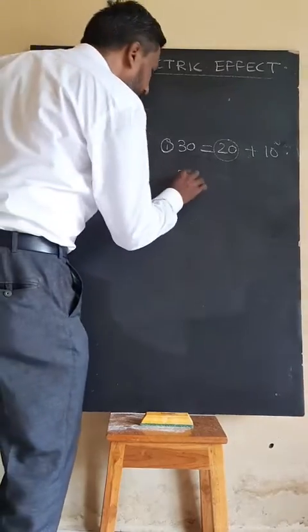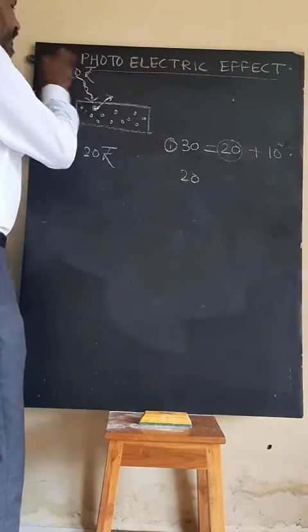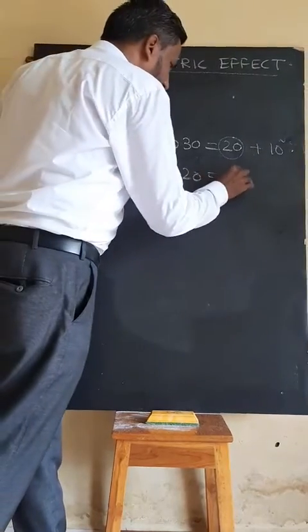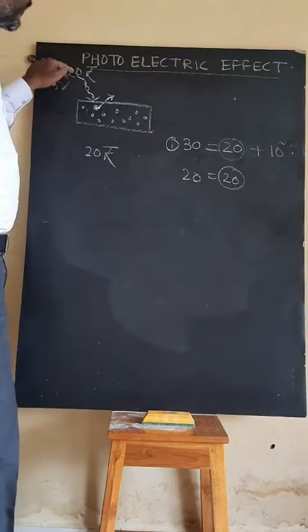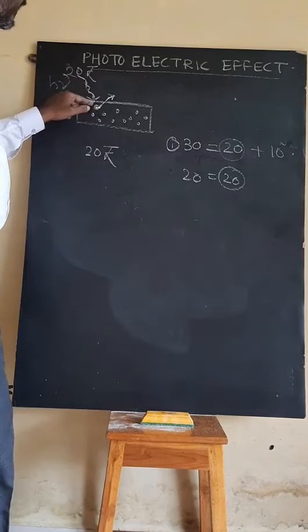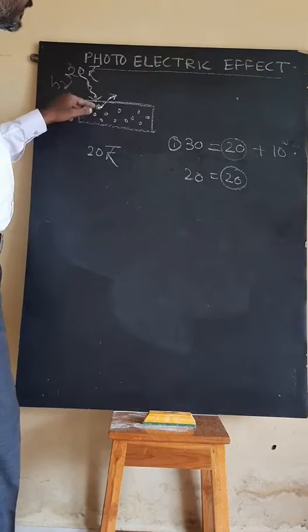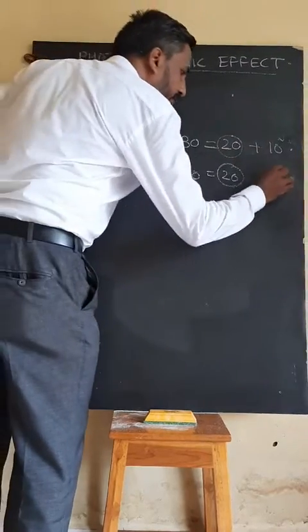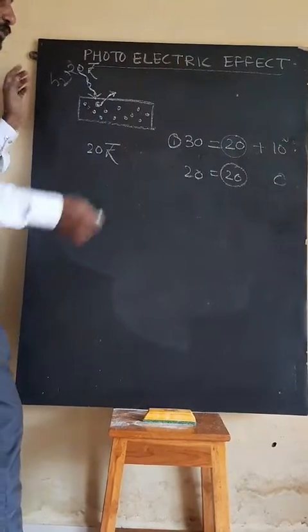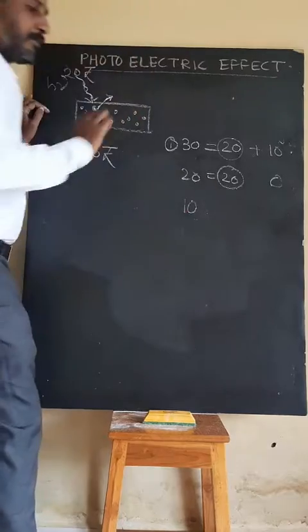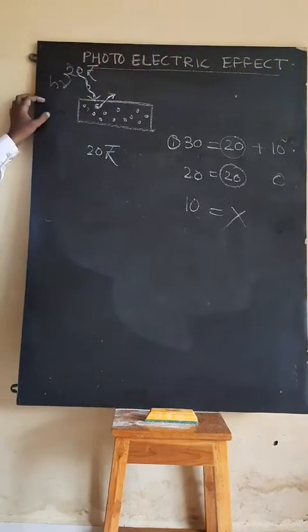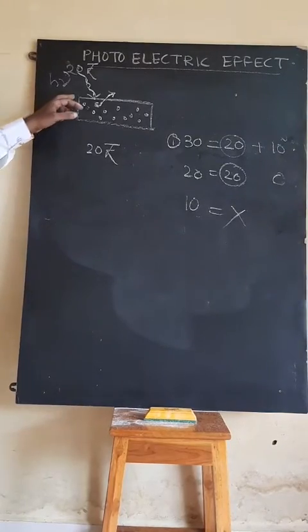Suppose you have 20 rupees only. Then your entry fee is 20 rupees. With that 20 rupees you enter the fair, and after enjoying the fair you leave, and you have zero money. Suppose you have only 10 rupees, then it is never possible to enter inside, because the entry fee is how much?